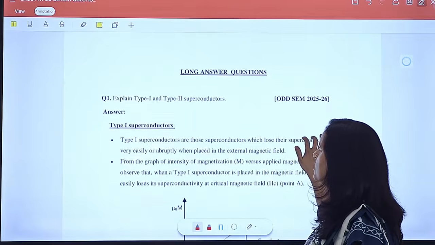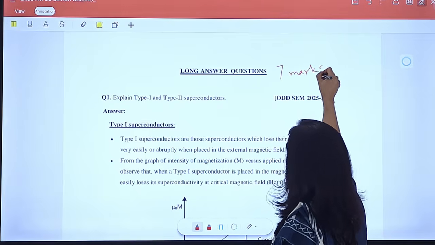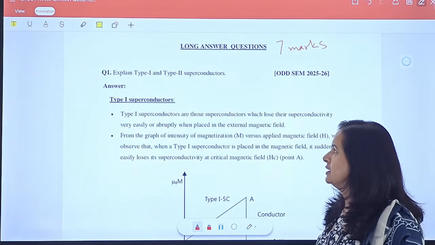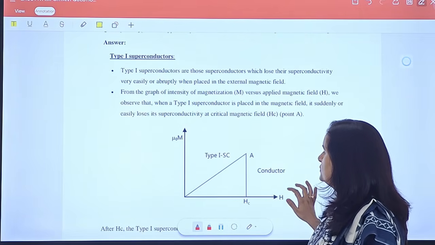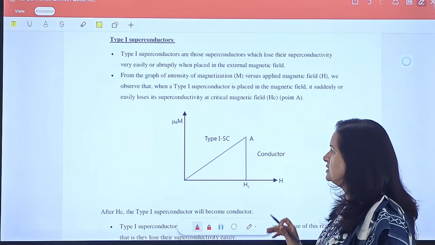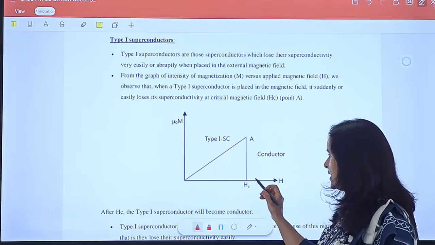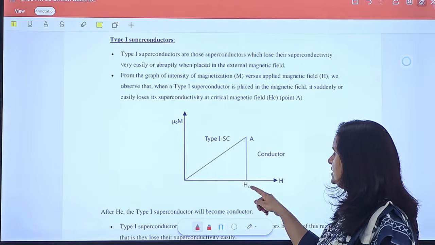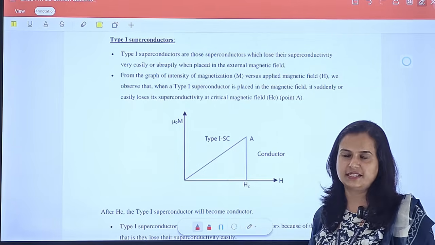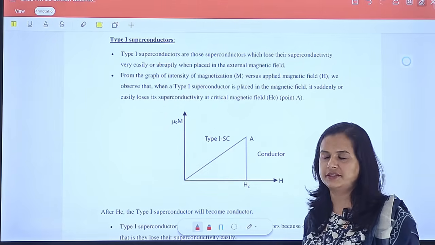Now I will discuss the long answer questions, and each carries 7 marks. The first question is, explain type 1 and type 2 superconductors. To understand this, I need to explain this figure. In a type 1 superconductor we have only one critical magnetic field, Hc. In this figure we can see Hc. Below Hc the type 1 superconductor is in the superconducting state, and above it, it is in the normal state, meaning it is a normal conductor and will offer some resistance.